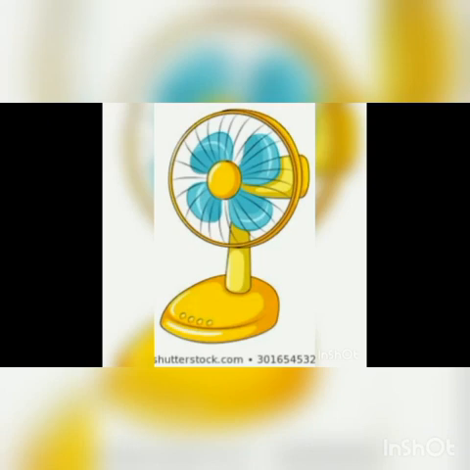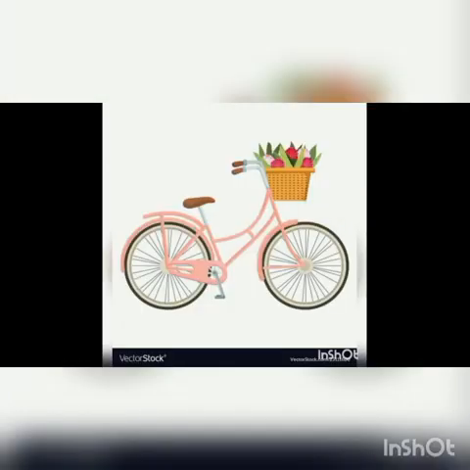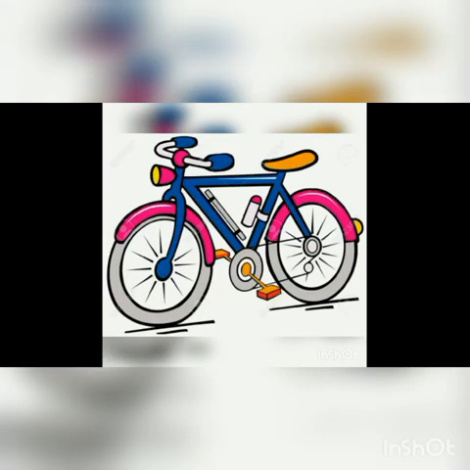It is a ceiling fan. And here we have the table fan. Table fan also needs an electrical power. So what is this, my dear? Wow, it is a beautiful bicycle, right? How many of you like to ride bicycle? Super. I also like to ride bicycle in my childhood days.